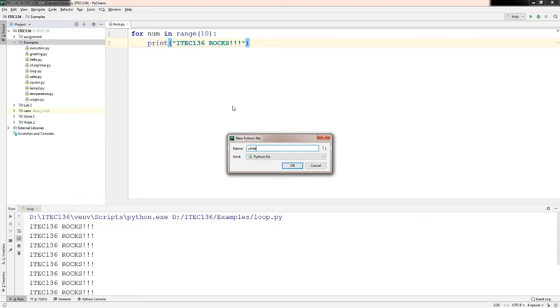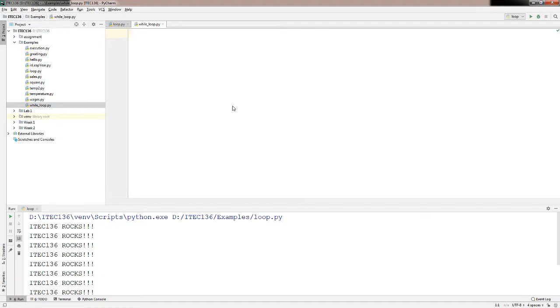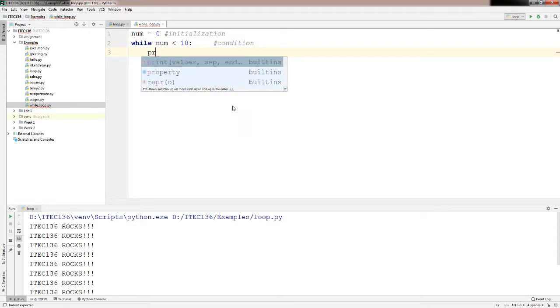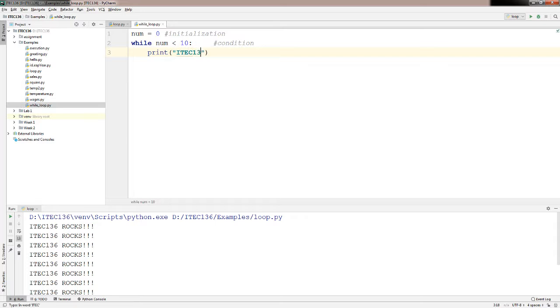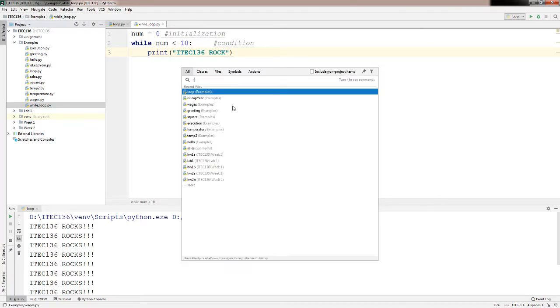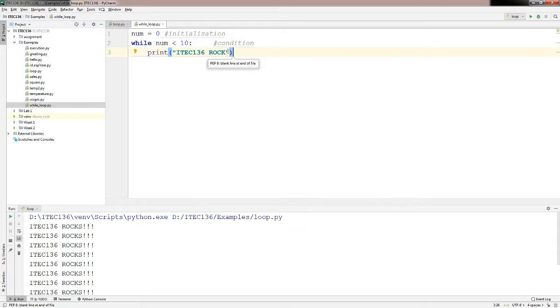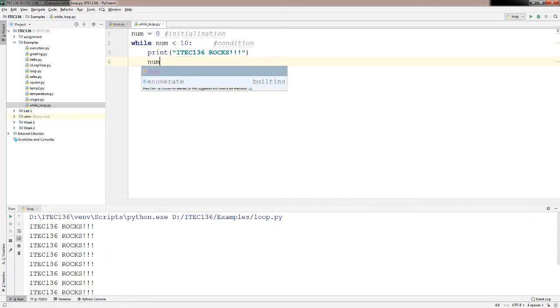And let's do the while loop. For a while loop, we want to have an initialization. And while num is less than 10, the condition, I want to print iTab 136 rocks, and update the loop variable.